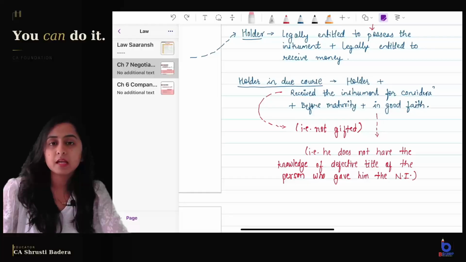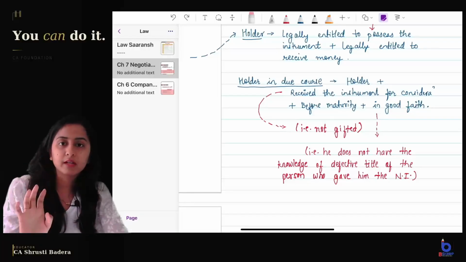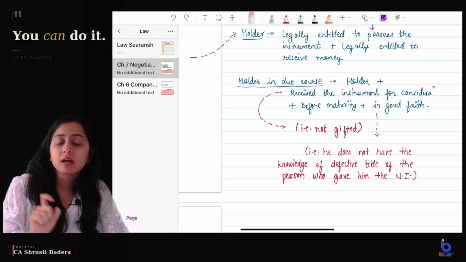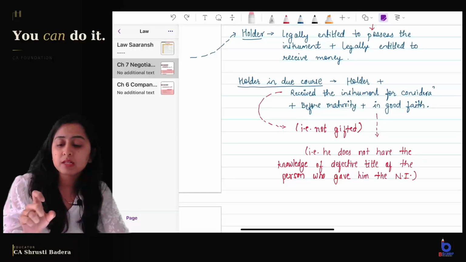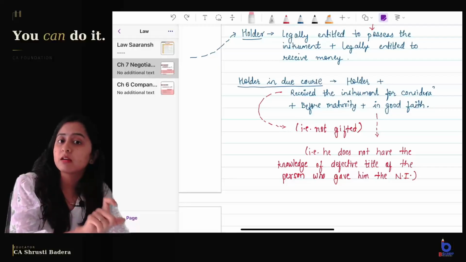Now say Mr. A had kept the signed check with blank amount in a drawer, right? It becomes an inchoate instrument, but some Mr. X stole the instrument. Now Mr. X kept the instrument with him for some days and before the maturity he transferred it for some value received to Mr. Y.